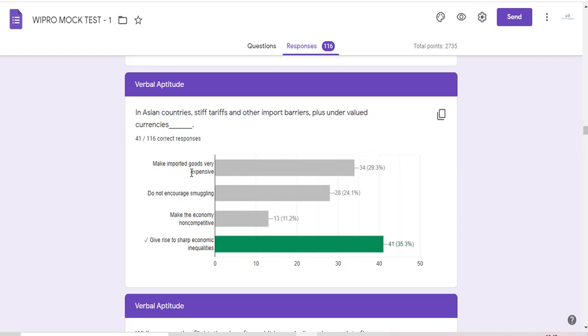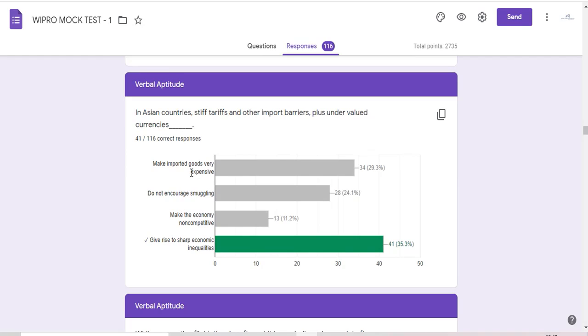Okay, import barriers means, what is a barrier? It's a hurdle. Import barriers means I am not able to import goods from other nations. Import means getting the goods from the other nation. Export means from our nation we will be giving to other nations. Import means from other nations we will be getting it into our own nation.